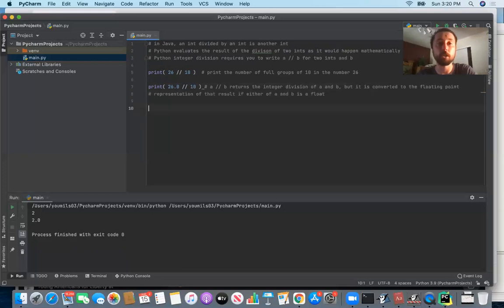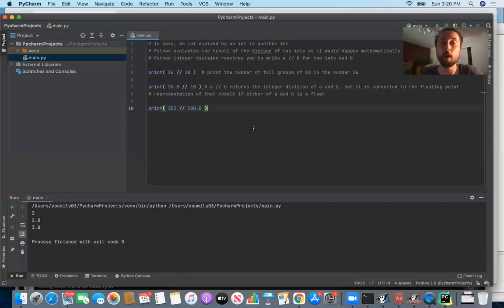Let's see another example: 303 // 100.0. This says how many full groups of 100.0 are there in the number 303, but then we convert the result to a floating point number. That's why we get the 3.0 there.